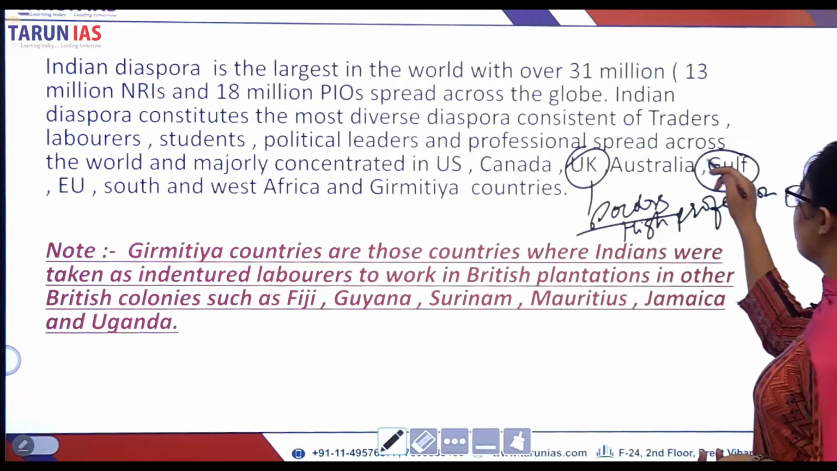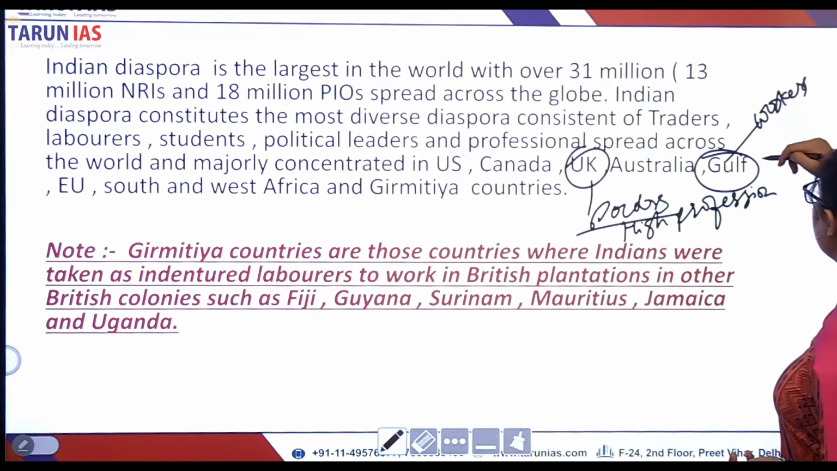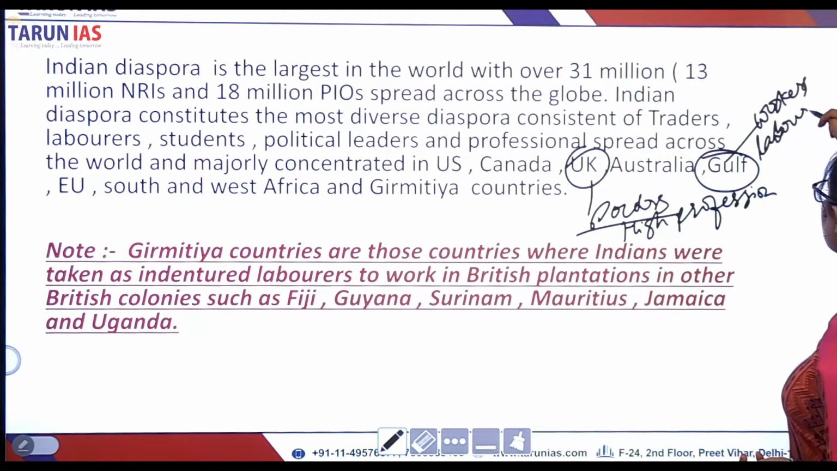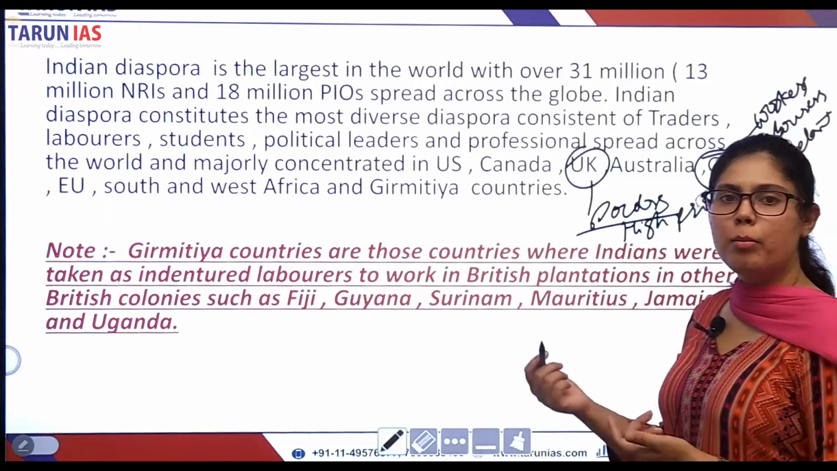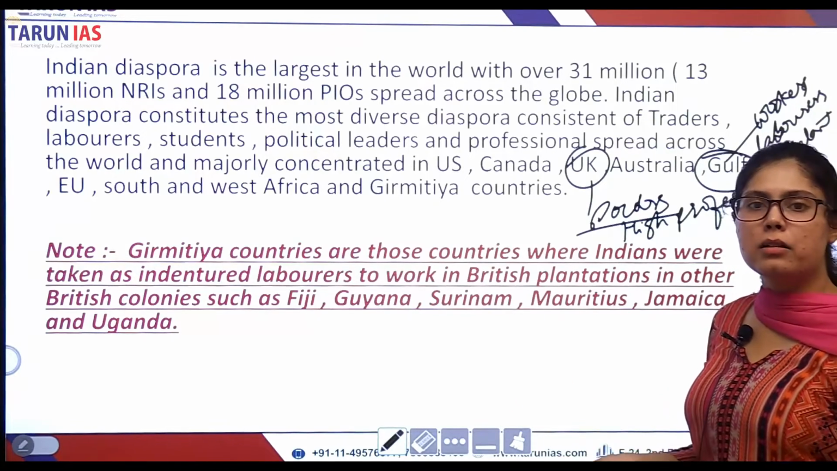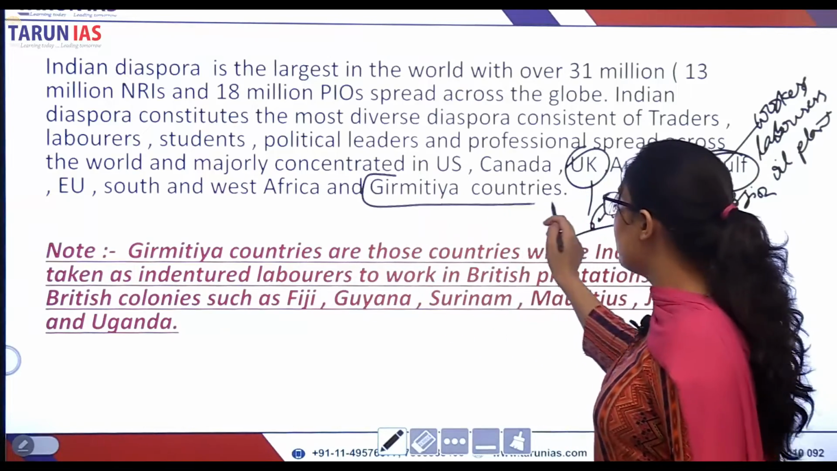If you consider Gulf workers, laborers working in oil plants, right? So Indian diaspora is not a uniform diaspora. It is highly diverse depending upon the occupation, the skill, the status, the economic status. Diverse diaspora is there.